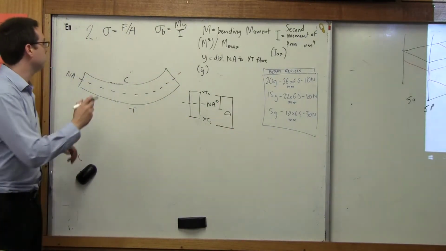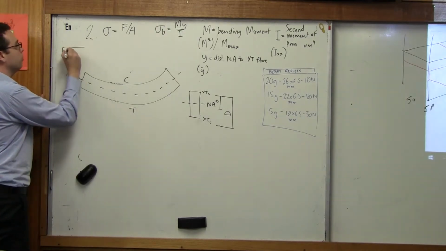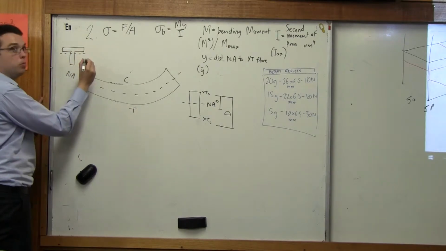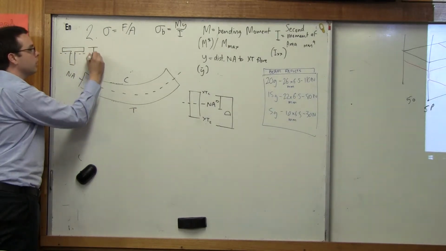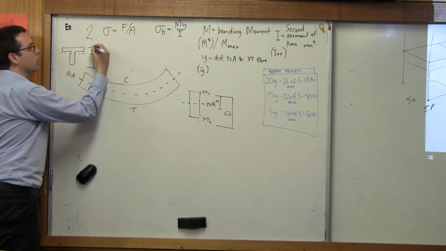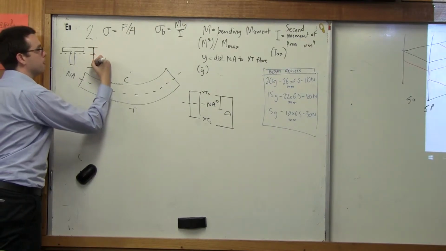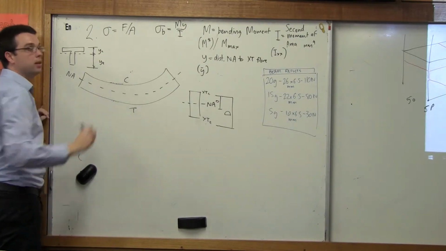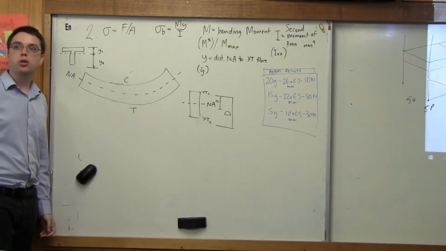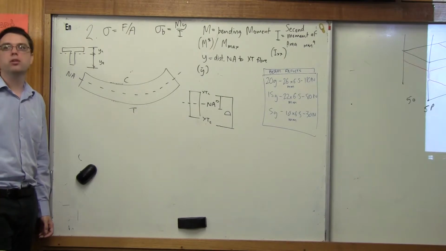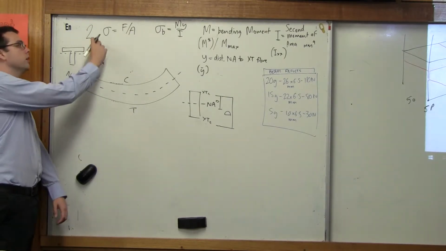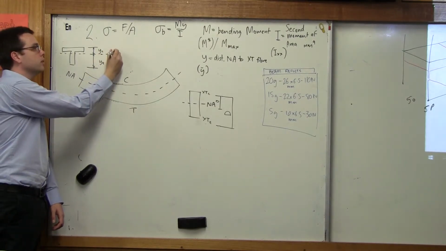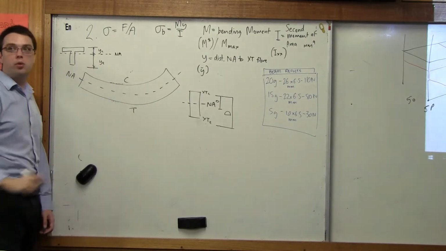It's not always half d. I don't want to bog you down too much here, but if we have a T shape, the neutral axis will be closer to the top, and in that case, we'll have two y values, right? This will be yc, and this will be yt. Does that make sense? Because we've got two different extreme fibers. Yeah, we've got the extreme compression and extreme tension, and this is the distance from the neutral axis. We all okay with that?